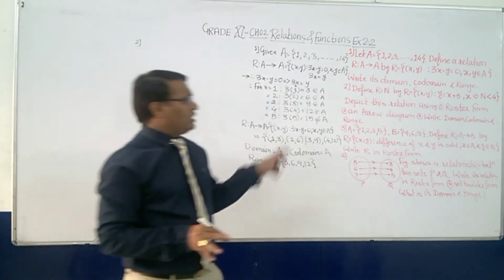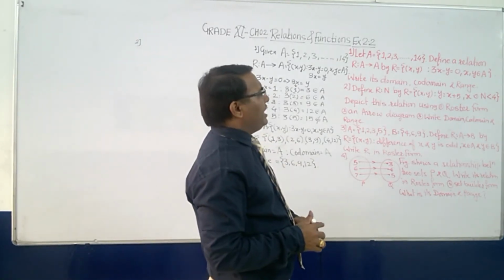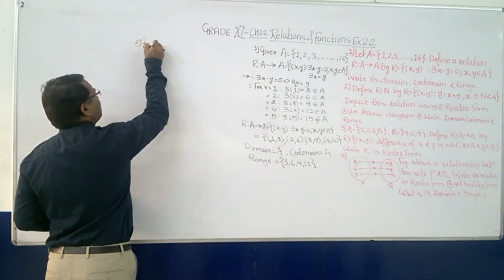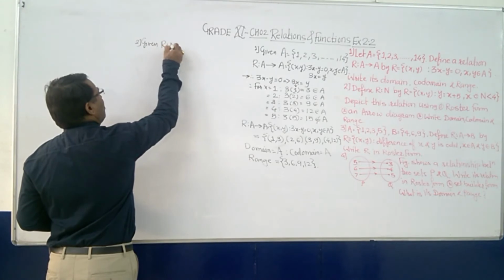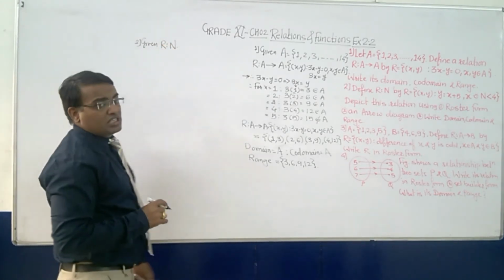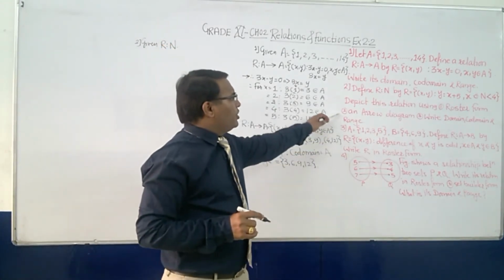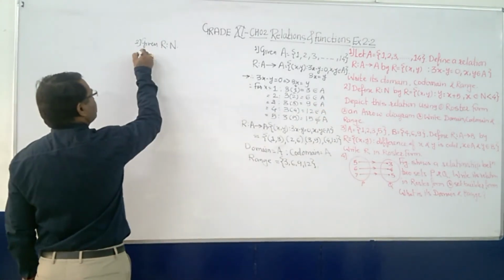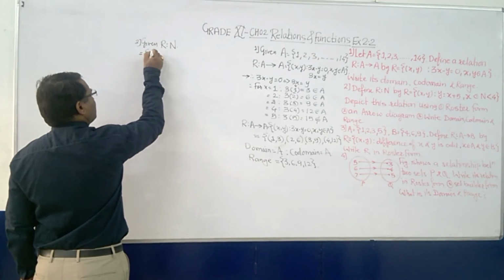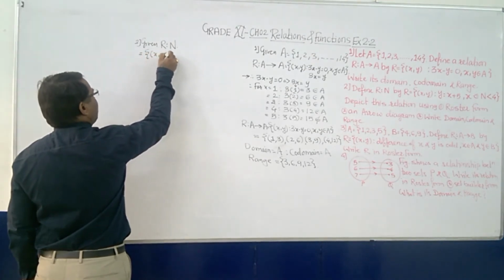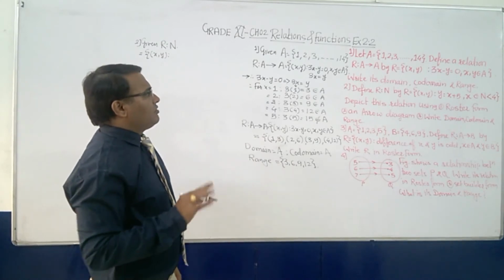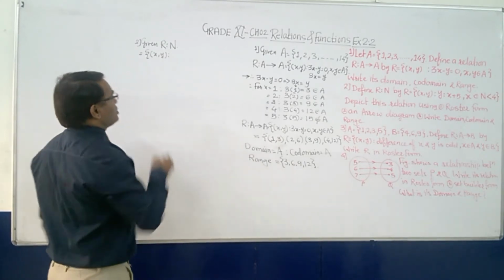Quite simple. Let's go ahead. Now define R on natural numbers. So what is this? Given a relation on natural numbers N such that x comma y, in such a way that y is equal to x plus 5.